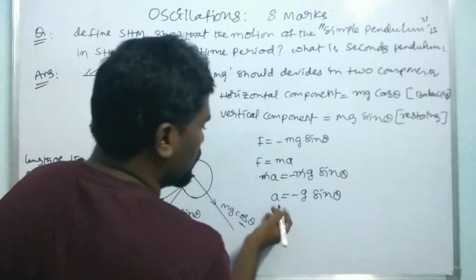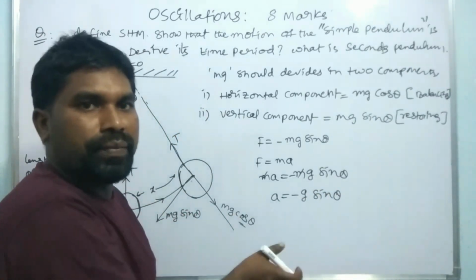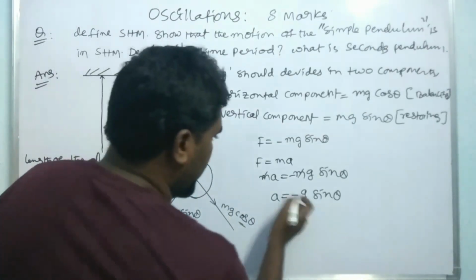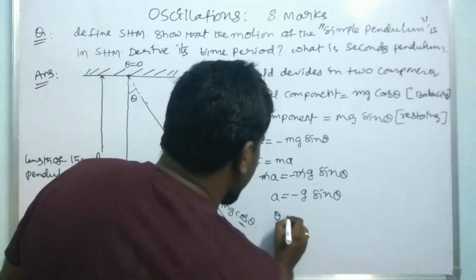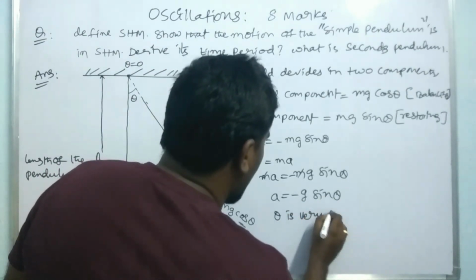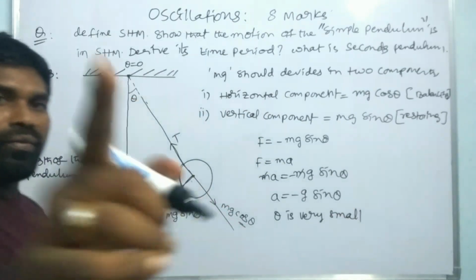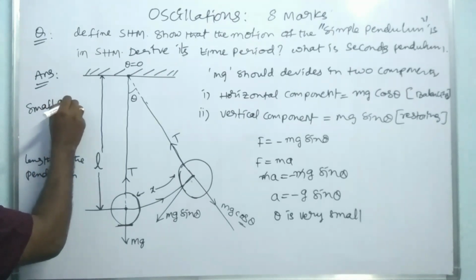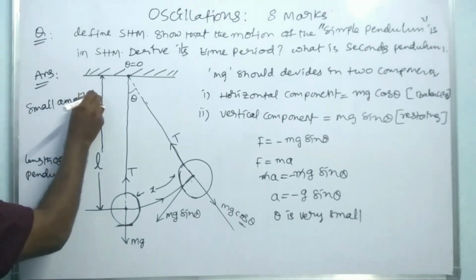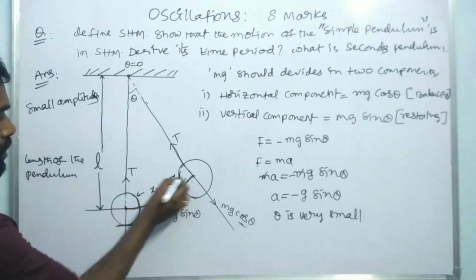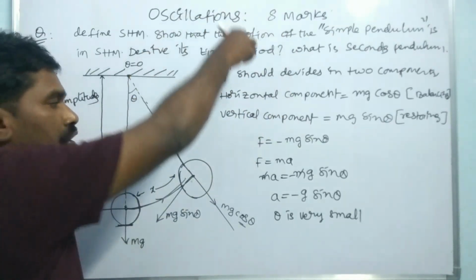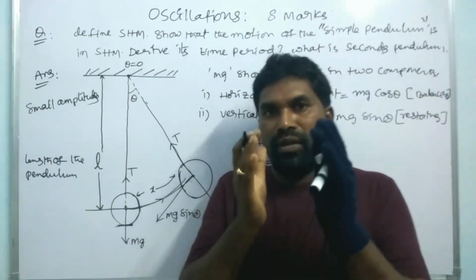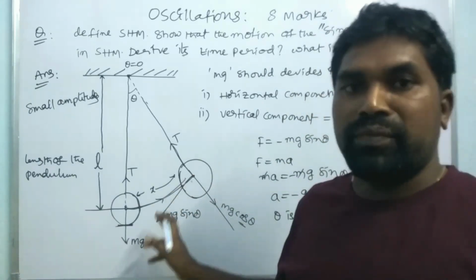We have to find the acceleration. If acceleration is directly proportional to displacement and in the opposite direction, then you say it is simple harmonic motion, right? So here, if theta is very small, simple harmonic motion is possible only for small amplitudes of the bob. If it is a bigger amplitude, it will not move in planar motion, it will be rotating. So only for small amplitude does it maintain simple harmonic motion.